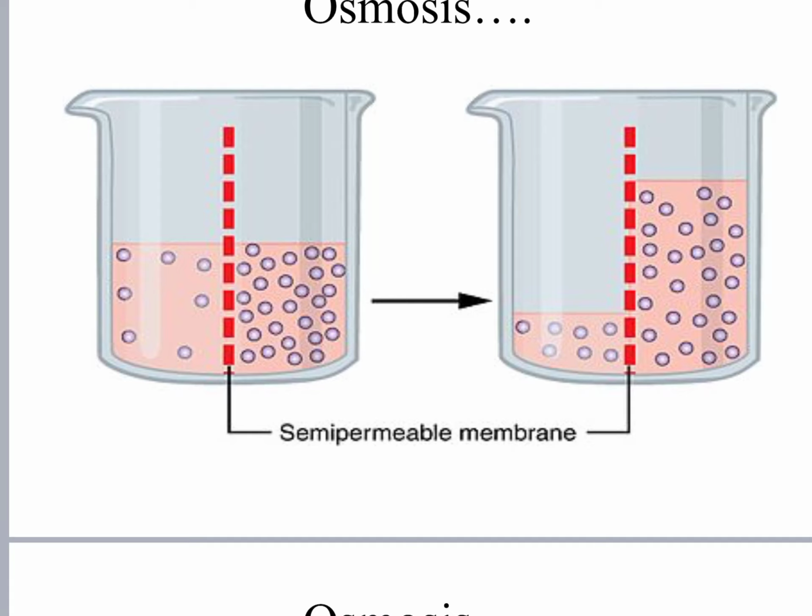On the left hand side you have fewer solid particles. That means the concentration of the solution on the right hand side is more and on the left hand side is less, and these two solutions are separated by a semi-permeable membrane.